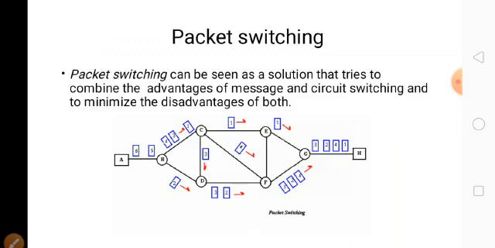Using this source and destination address, the packets travel in a random way. One may choose B to C, C to E, then another goes B to D, then D to F. Like that, each packet will be traveling in different paths. So in packet switching we have two types, datagram and virtual circuit.